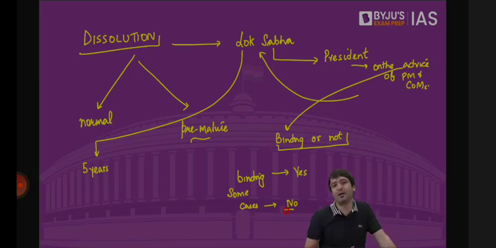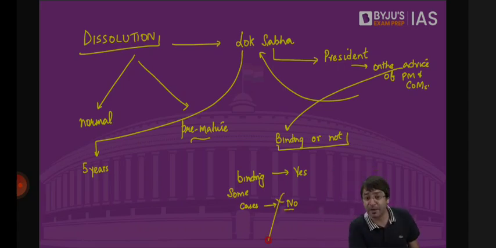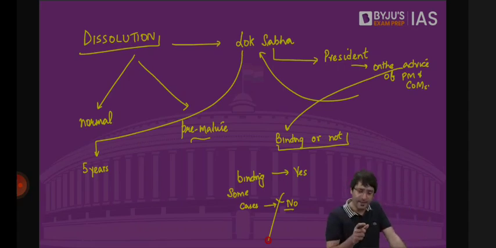May not be accepted. That means this is not binding. But in some cases, we have seen that even this is accepted by the President and the Legislative Assembly or Lok Sabha is dissolved. Long story short, there is something known as adjournment. The power to adjourn lies with the presiding officer. There is something known as prorogation, which means the session of the Parliament has now been terminated.